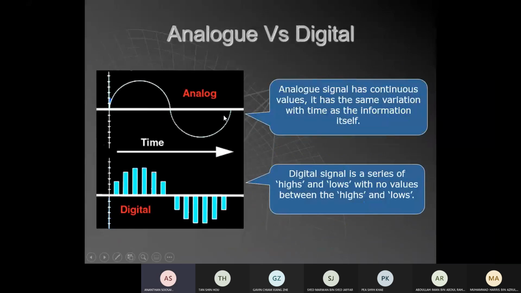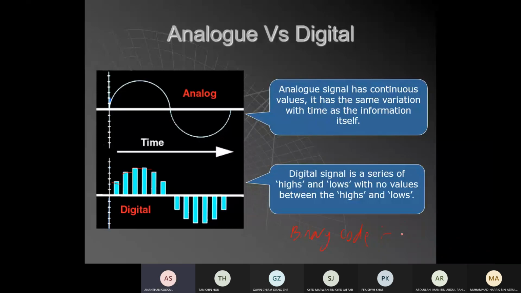So that is analog and digital. What is analog? The signal voltage or the signal values vary continuously with time. Digital has a series of high and low voltages. What is meant by a series of high and low voltages? This height is calculated by binary code. For maths, you learn binary code, right?